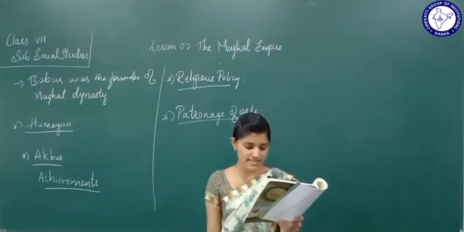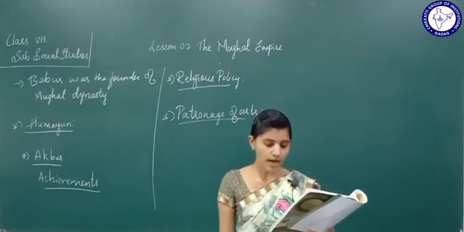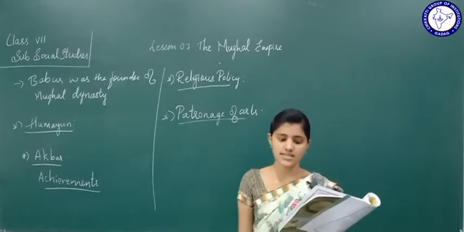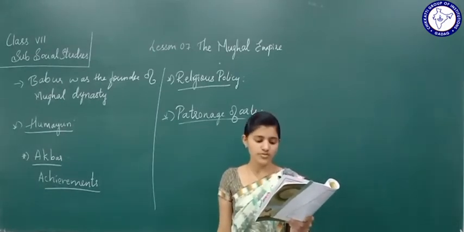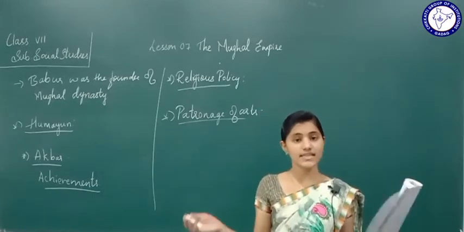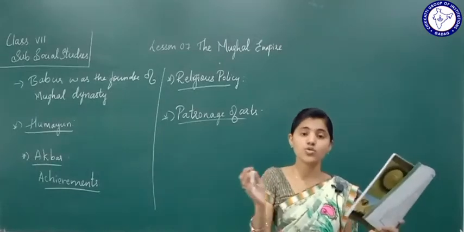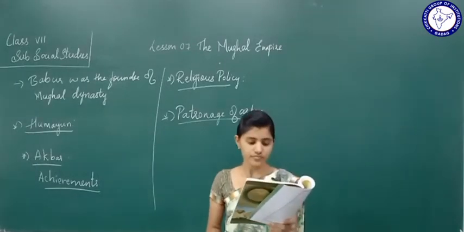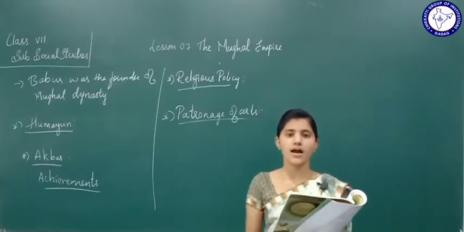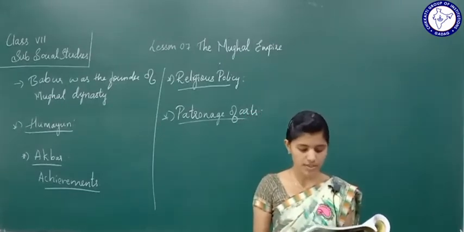The immortal singer Tansen adorned his court. We all have heard about the singer Tansen. He was a very beautiful singer in his court. Because of Tansen, his court was attractive. Akbar's contributions to architecture and painting are also remarkable.